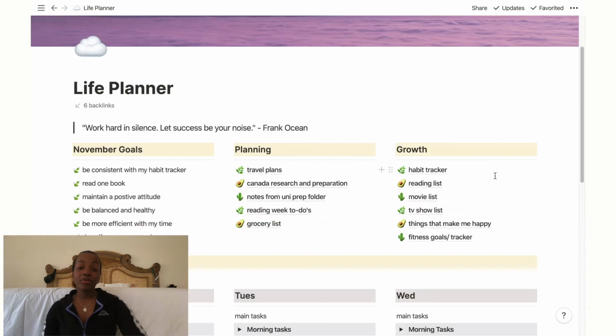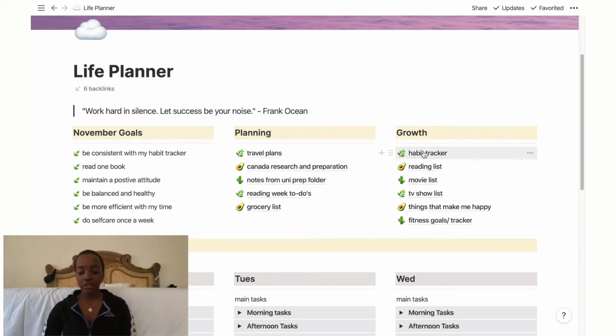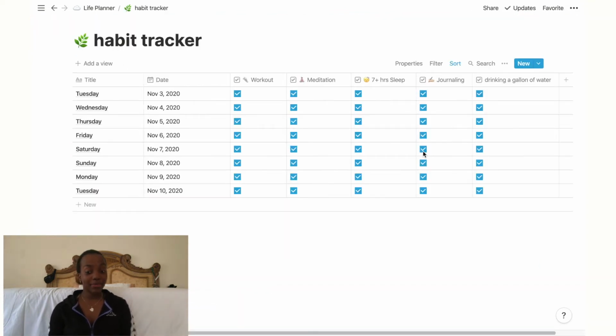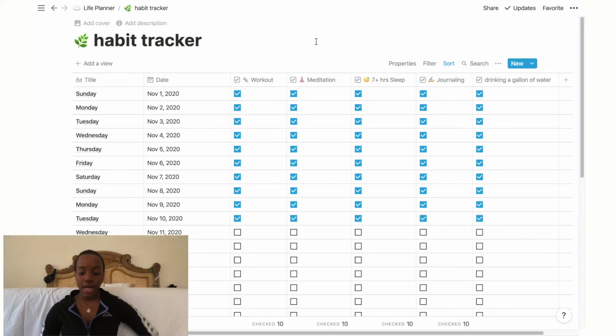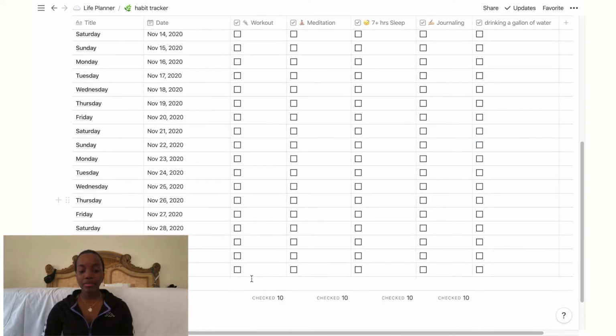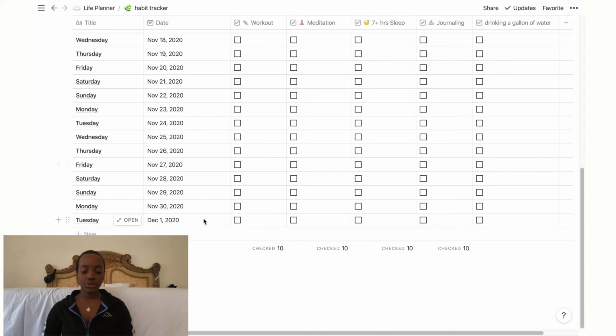Now we're in my growth column, and here it's just a bunch of stuff, growth. I don't know. So in here I have my habit tracker, which my goal was to keep on top of it. The habits that I'm trying to develop is working out, meditating, 7 hours of sleep, journaling, and drinking a gallon of water because it is so hot. Every single month, I will talk about that later, but every single month I reset my habit tracker and then it goes all the way to the next month.